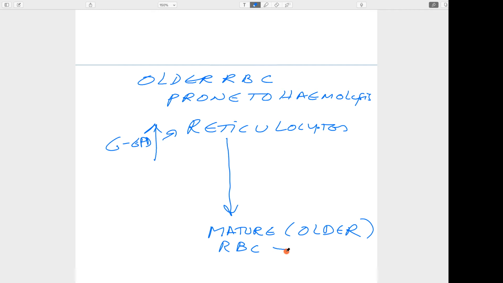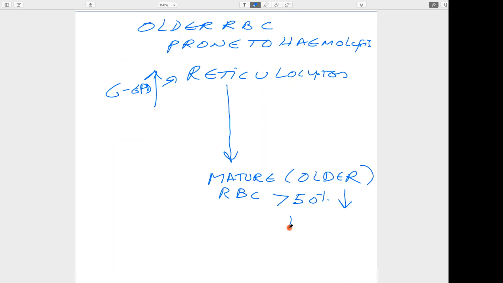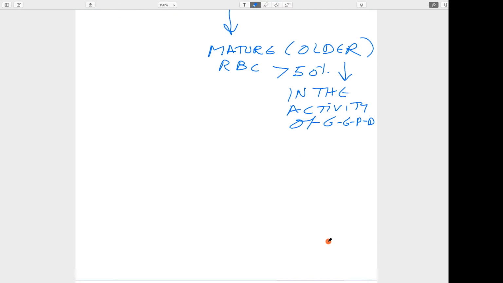There is more than 50% decrease in the activity of this G6PD. That is the reason older RBCs are susceptible to it.